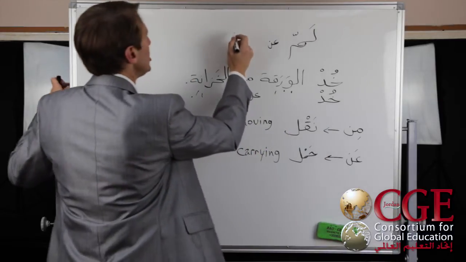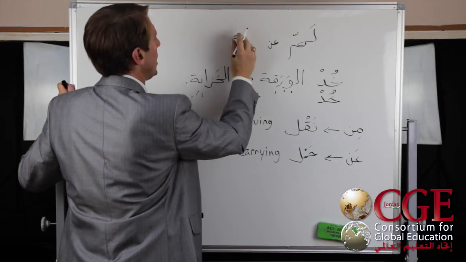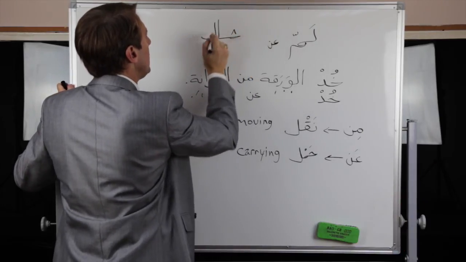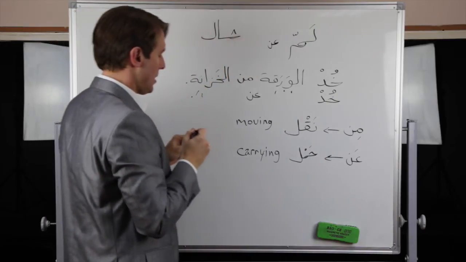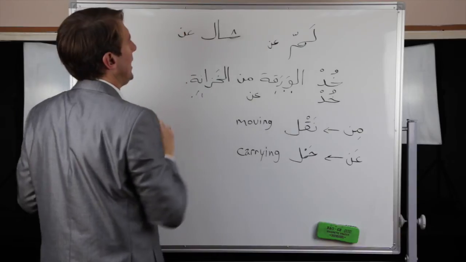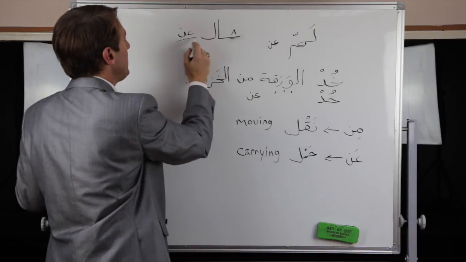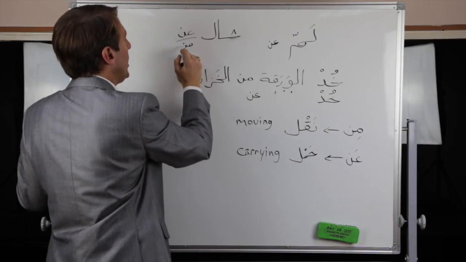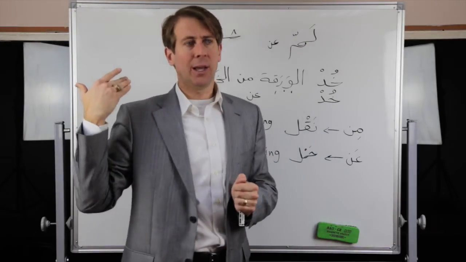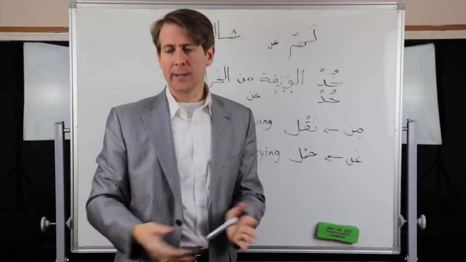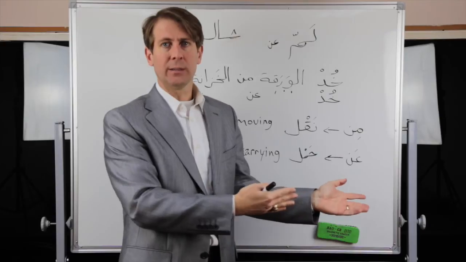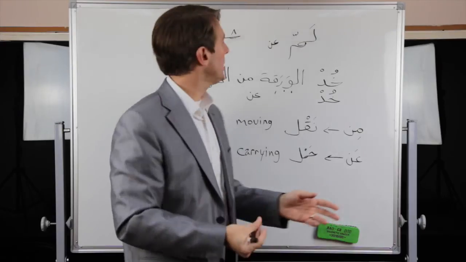Another one would be shaal. Now shaal is used a lot too. This one is usually used as shaal "an", or you could also say "min". But in what circumstance would you say shaal "an"? Shaal means he removed it. Like if there's a chair in the middle of the hall, you'll say shil al-kursi, shil al-kursi.